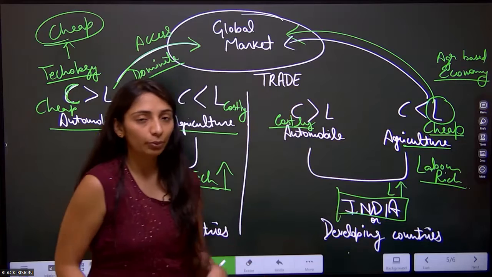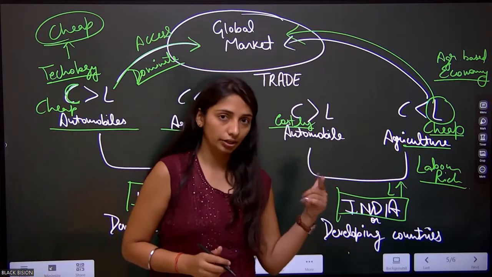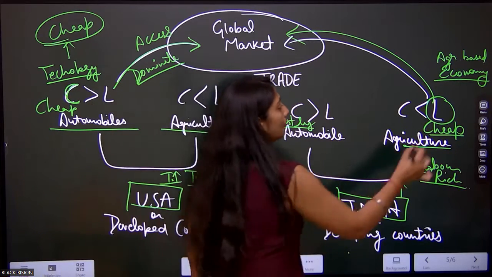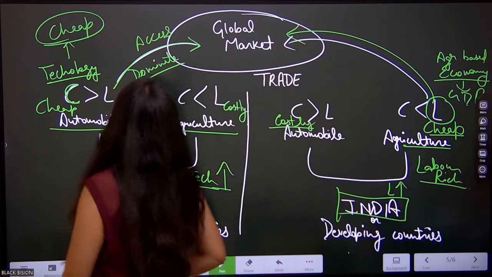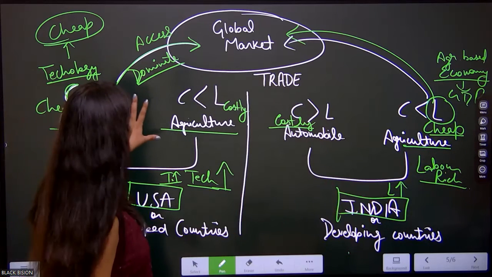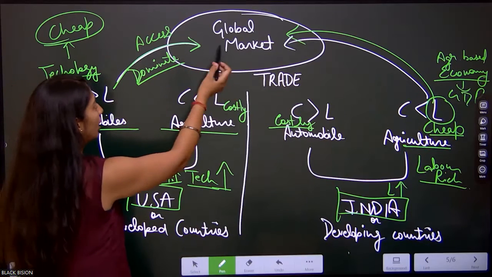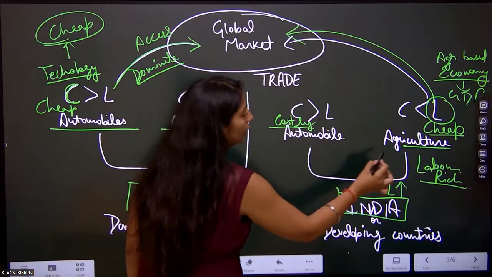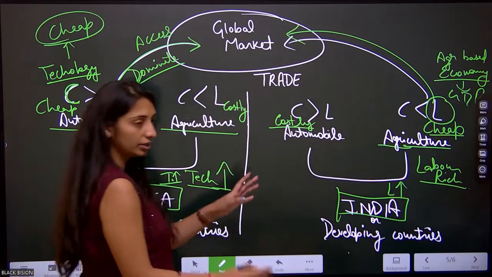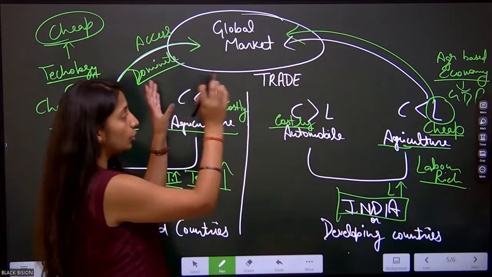What does that mean? That we largely depend on agriculture revenues for our GDP. So suppose USA is dominating the global market from the automobile sector, and India is dominating the global market from the agriculture sector. So here it is an exchange of goods and services.